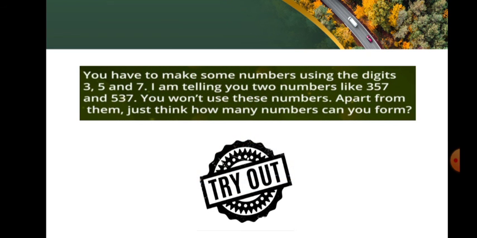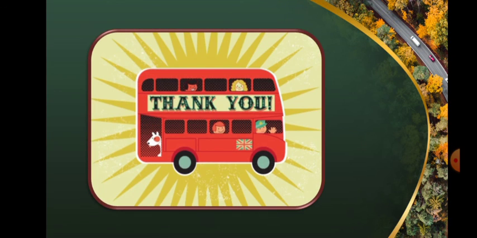You have to make some numbers using the digits 3, 5 and 7. I am telling you two numbers like 357 and 537. You won't use these numbers. Apart from them, just think how many numbers can you form. Try out, children. Thank you, children.